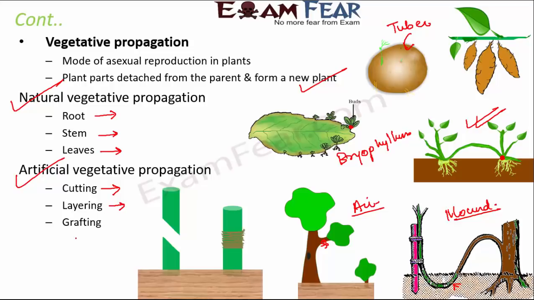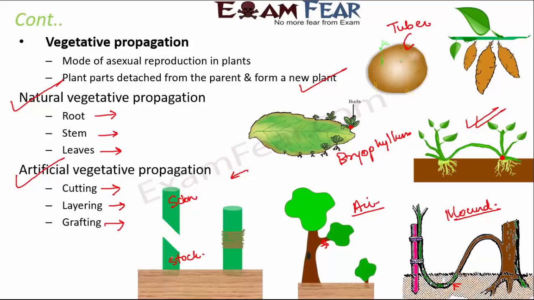Similarly, you have a third kind of artificial vegetative propagation called grafting. In grafting, stems cut from two different plants are attached to grow as a single plant. One part is called the scion, the other part is called the stock. The purpose of the stock is to provide minerals and nutrients to this overall plant.